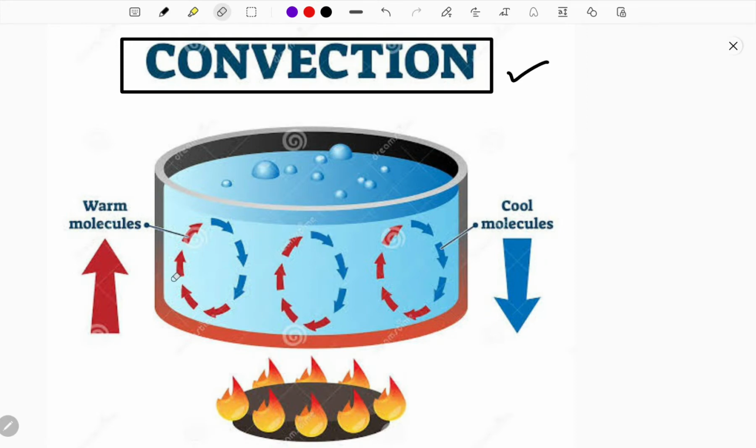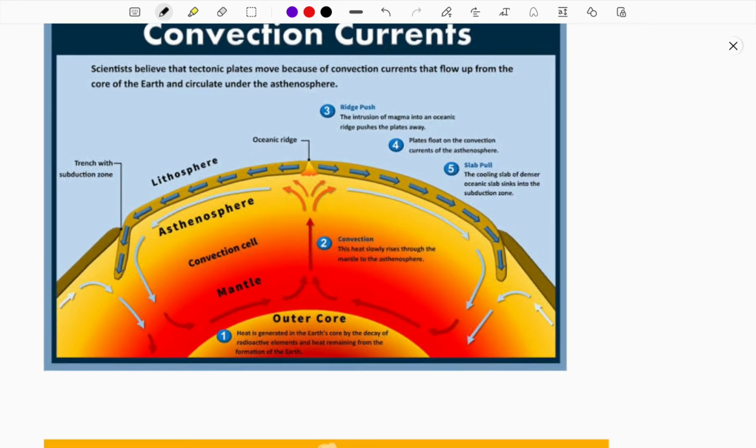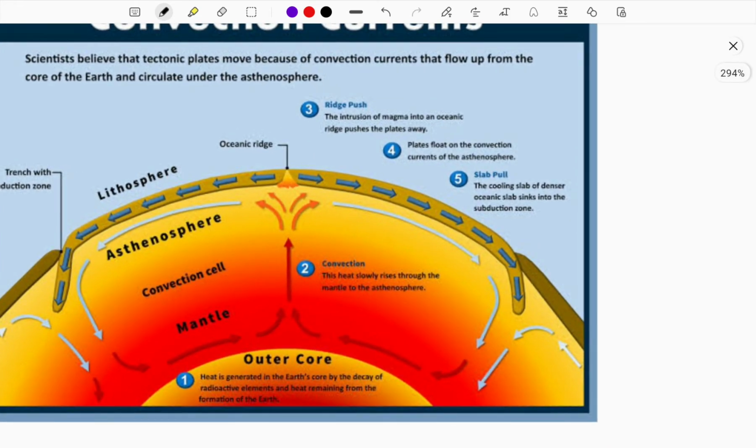See here, the red color indicates the warm molecules and the blue color indicates the cool molecules. So warm molecules rise up, cool molecules go down. This process goes on and on. This is called a convectional current. If you understand this, let's get to how convectional currents happen in the asthenosphere, or part of the mantle.